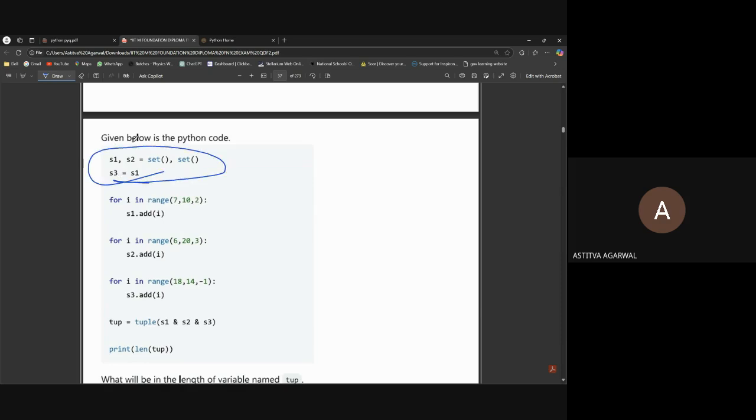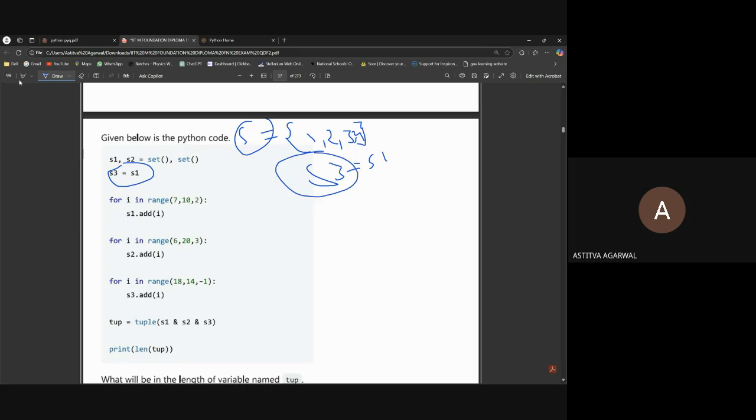See, this is testing whether we have knowledge of sets or not. Let me talk about sets only. If I have a set S1 equal to 1, 2, 3, and we are adding 4 into it, and if we are assigning S3 equal to S1, so if we are saying S3 is equal to S1, then the addition will be reflected in S3 also.